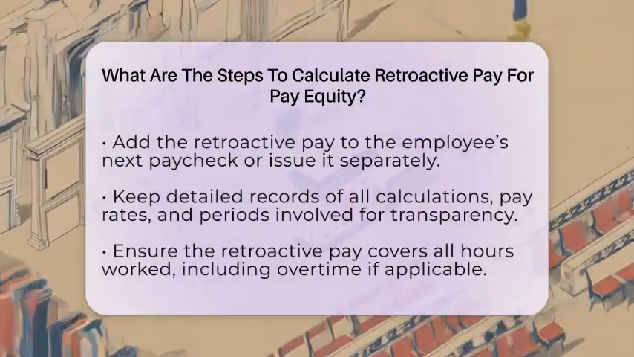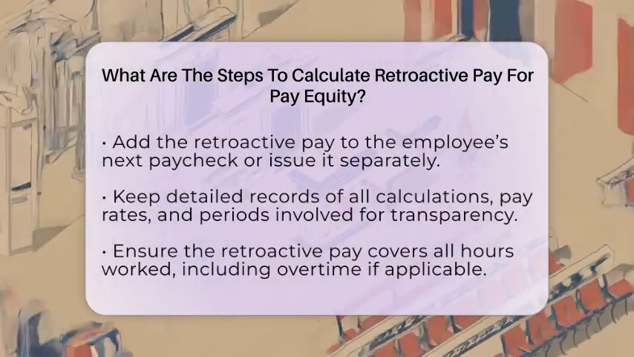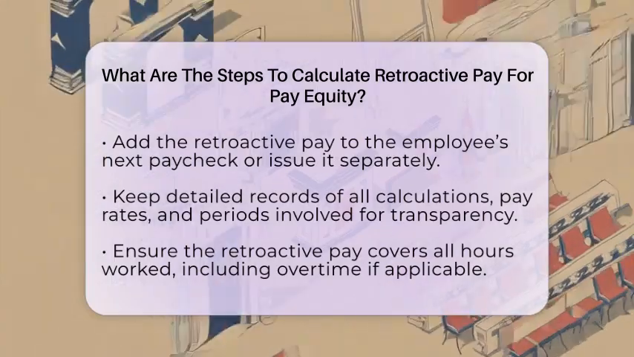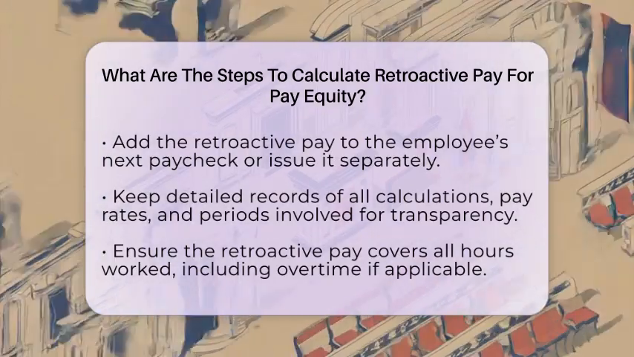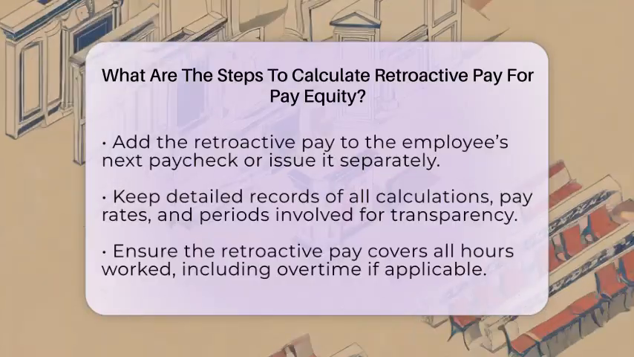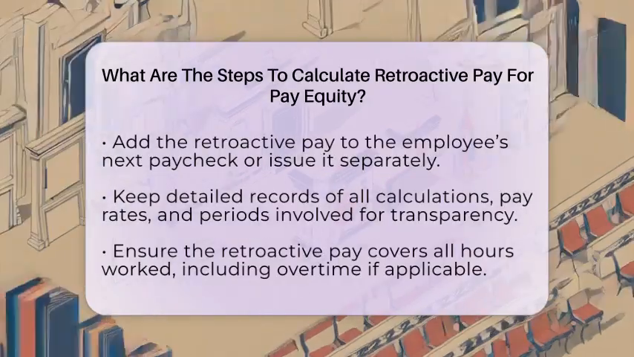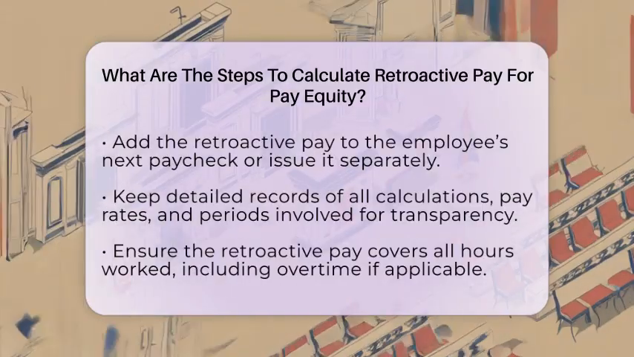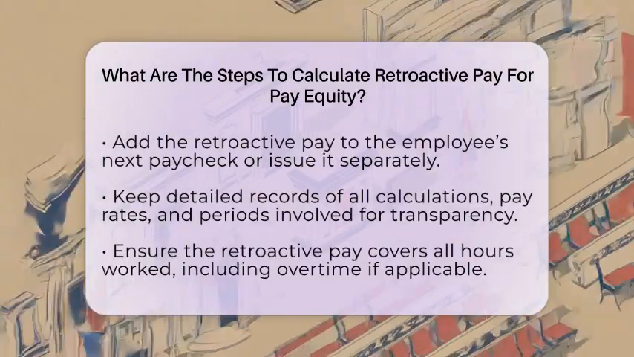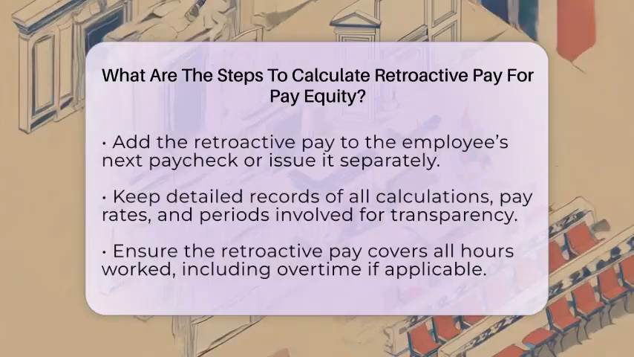If you're dealing with salaried employees, you can also calculate the retroactive pay by taking the difference between the new and old annual salaries, dividing that by the total number of pay periods in a year, and then multiplying by the number of affected pay periods. After this, add the retroactive pay amount to the employee's next paycheck or issue it as a separate payment.